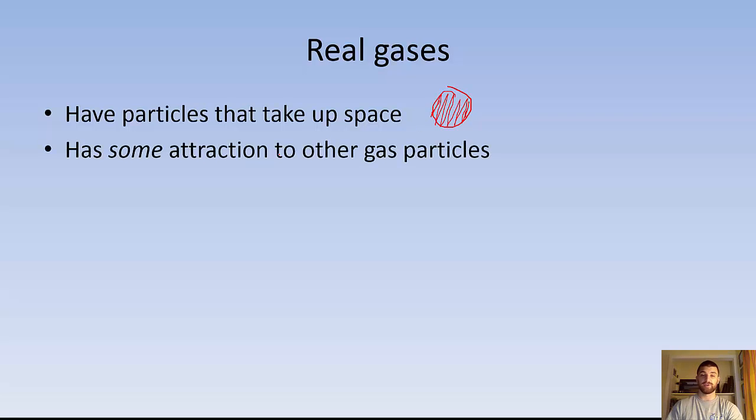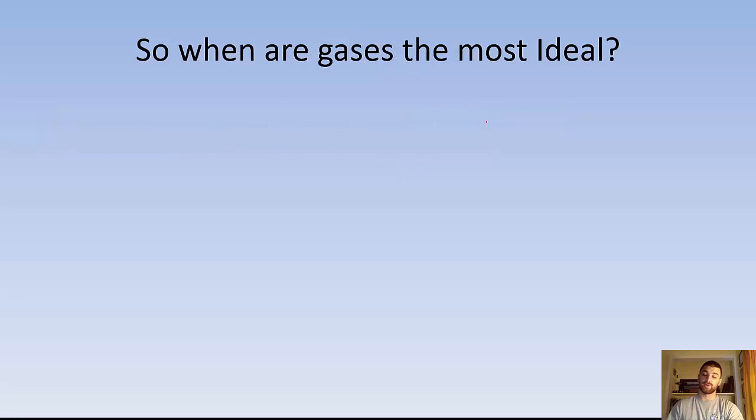They also have some attraction to other gas particles. Remember, like I said before, even if it's just two nonpolar gas particles, there's going to be London dispersion attraction between them. So there is some attraction. So the question becomes: when are gases the most ideal? When do real gases behave like perfect gases?